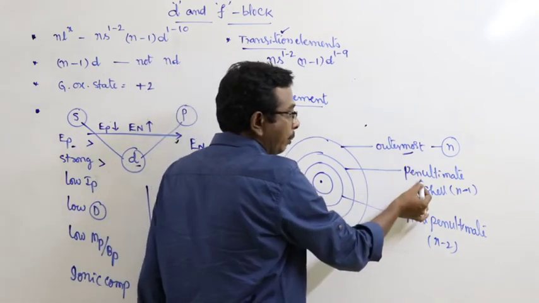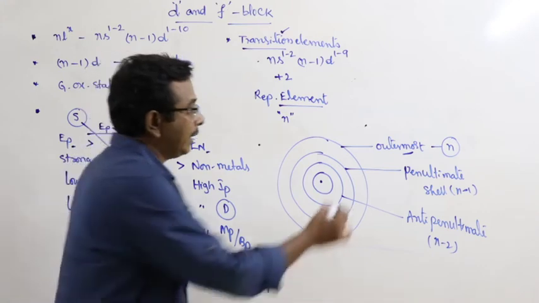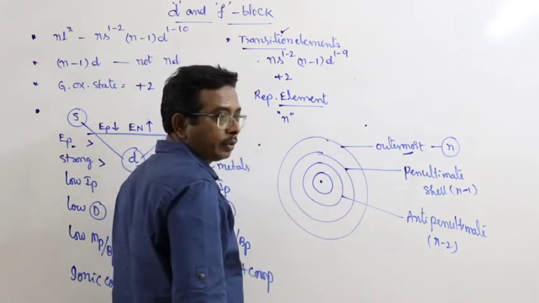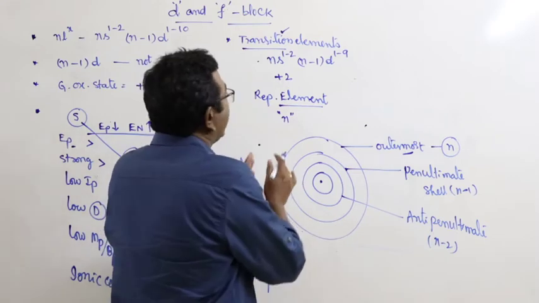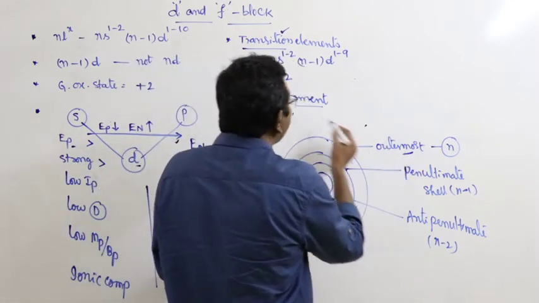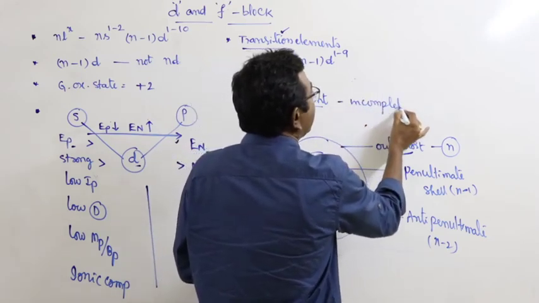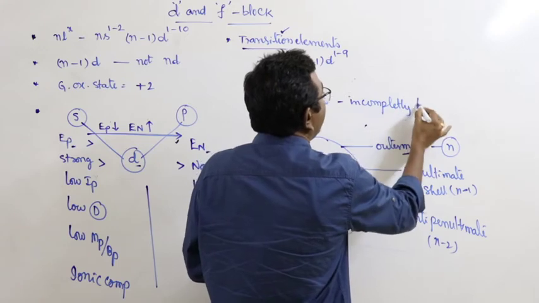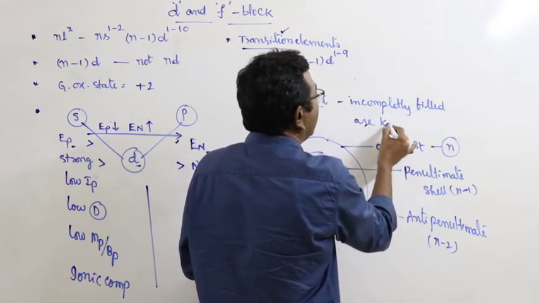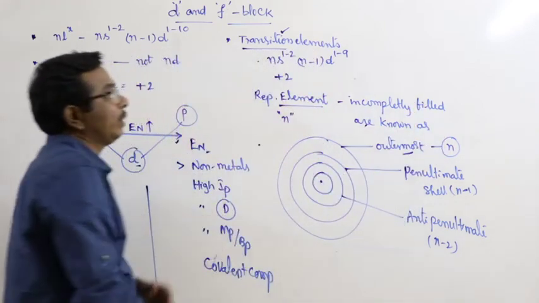Outermost, penultimate, anti-penultimate shell: N, N-1, N-2. Okay. And here, representative elements means the elements in which the outermost orbit is incompletely filled. Incompletely filled are known as representative elements.